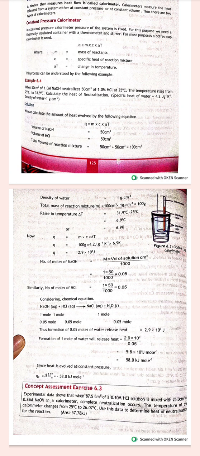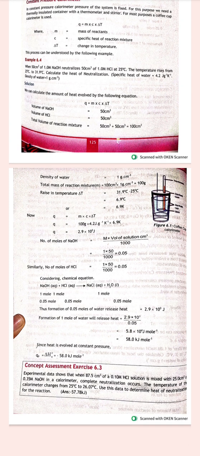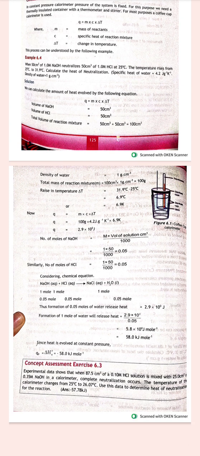Inside the calorimeter the pressure is constant, and we fill it with the substance for which we have to measure the heat. A coffee cup calorimeter is basically used.